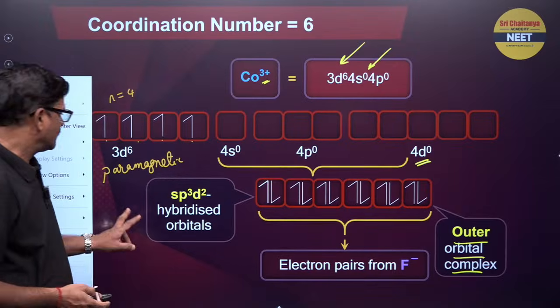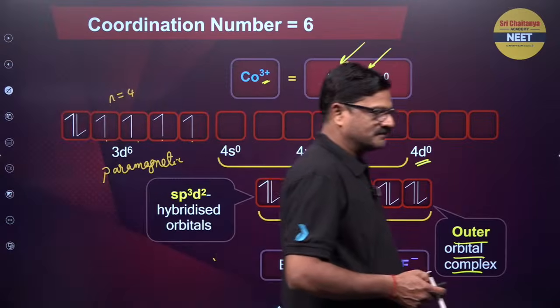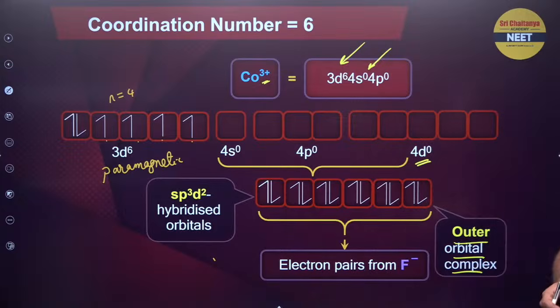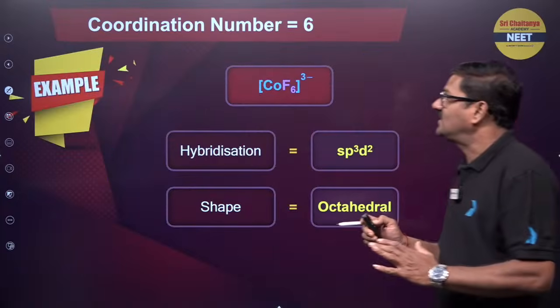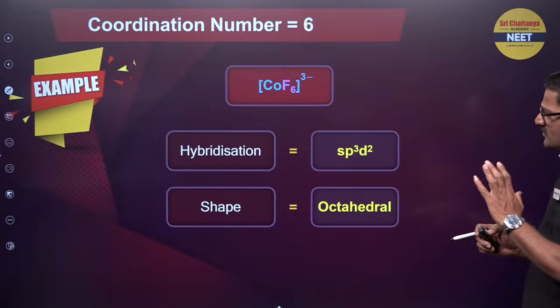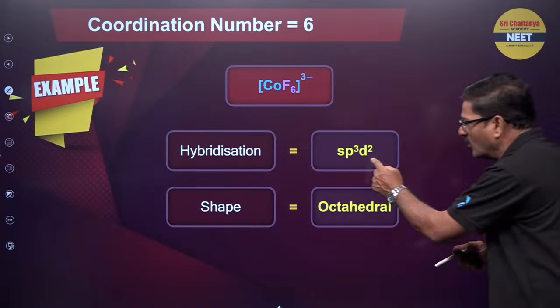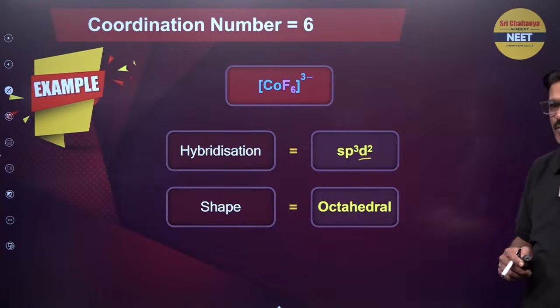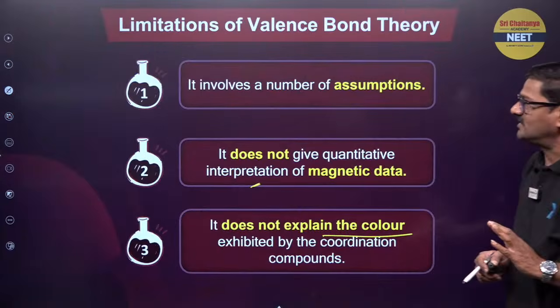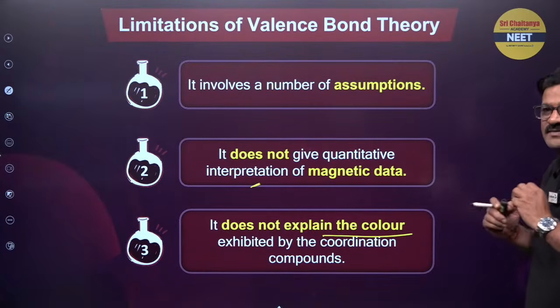Okay. So it is going to be paramagnetic, bachcho. These examples are there in the NCERT. If you talk about [CoF6]3-, outer d orbitals are being used and it is octahedral. So what is the limitation here?